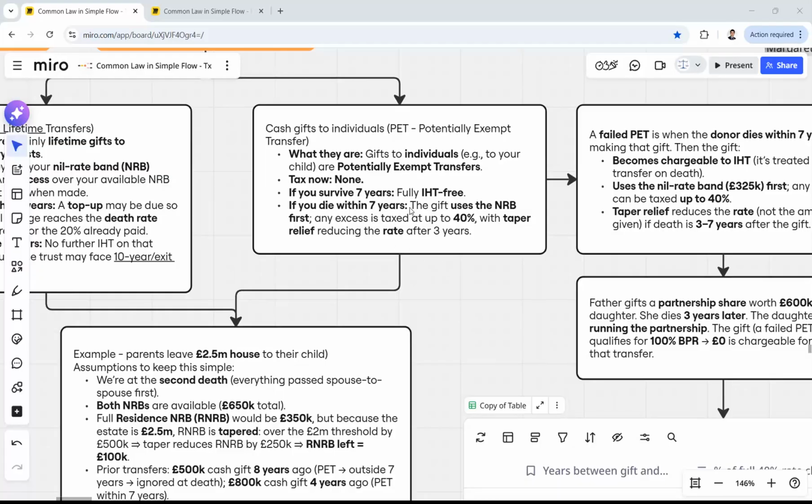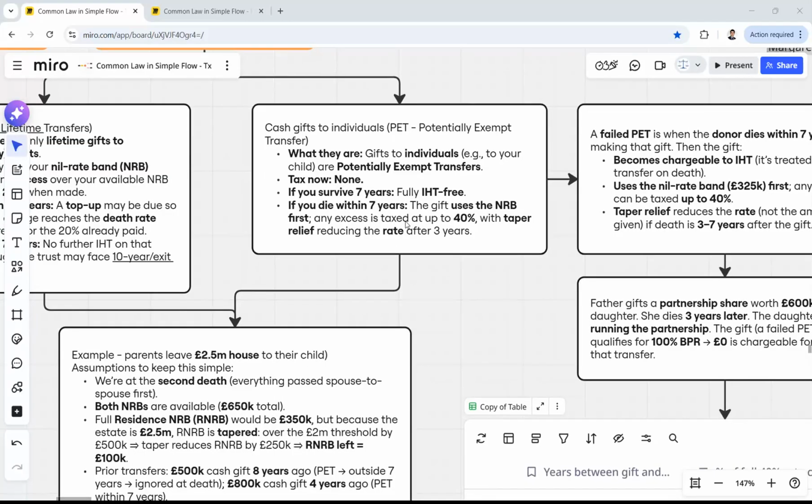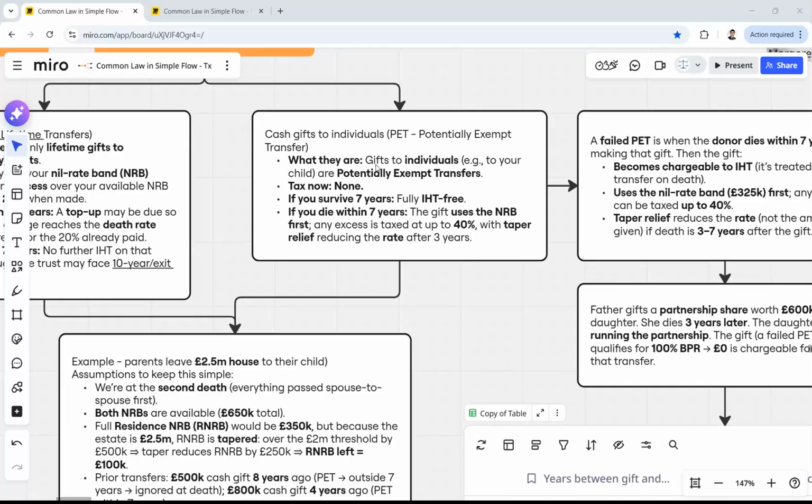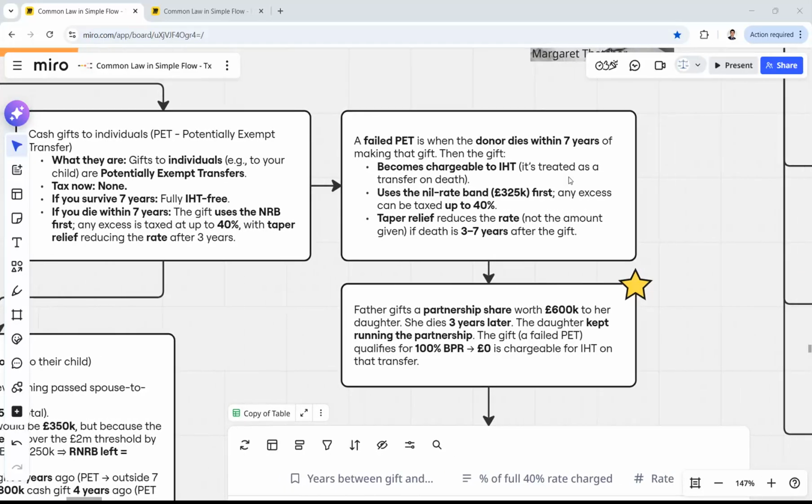Taper relief is not so clear here, but what we should concentrate on is that when you are gifting your land to an individual, then you are potentially exempt from tax if you survive for 7 years. So the goal is to survive 7 years. And if you die within 7 years, then you will use your NRB, the nil rate band, the allowance of 325,000, and everything after 325,000 will be taxed at 40%. But this 40% will be reduced depending on how long you have survived, because if you have survived longer than 3 years, it won't be 40%. And we will explore those numbers in a while.